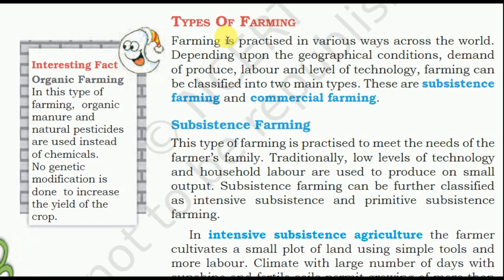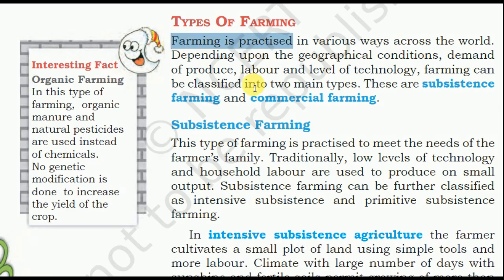Types of farming. Before that, we will learn about organic farming. What is organic farming? It is quite interesting. In this type of farming, organic manure and natural pesticides are used instead of chemicals. So no genetic modification is done to increase the yield of crops. So farming done without any pesticide or chemicals is called organic farming.